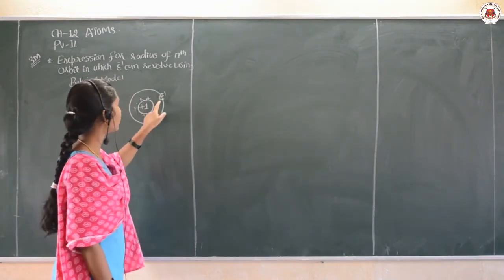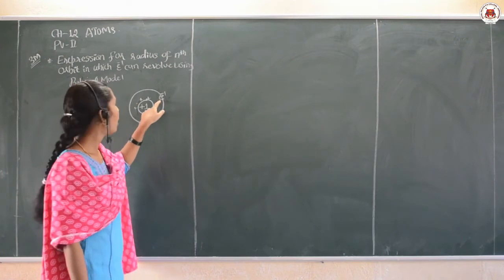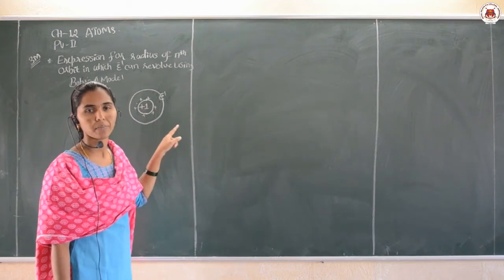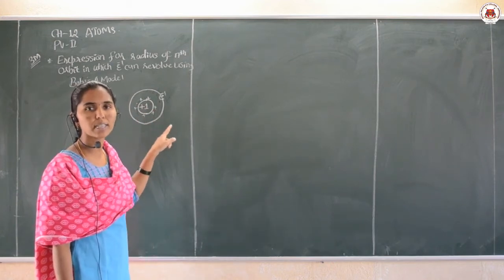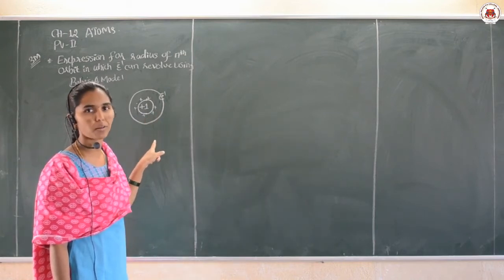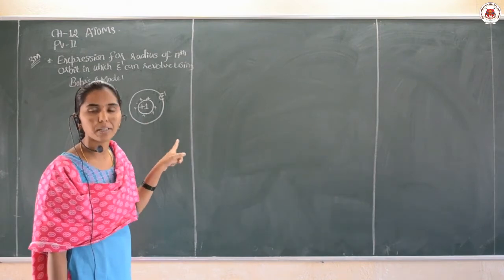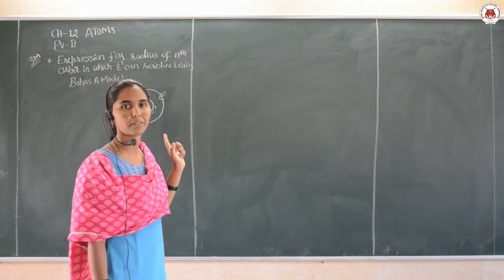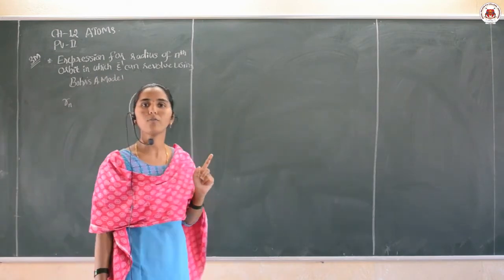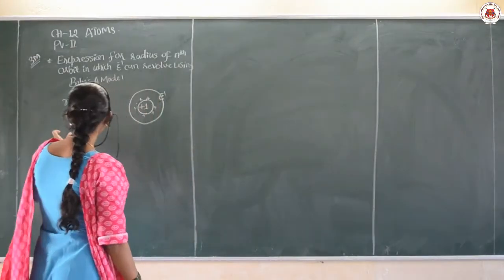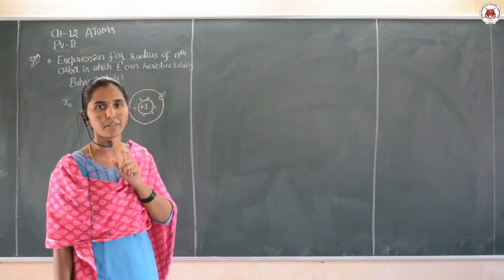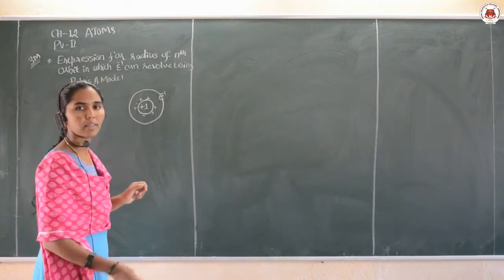Consider an electron revolving around the nucleus in the nth orbit of a hydrogen atom, which has one proton and one electron. Let Rn be the radius of the nth orbit. Here Rn is considered the radius of the nth orbit, right. Now our aim is to derive the expression for the radius of the nth orbit, so we have to bring the formula for the radius.